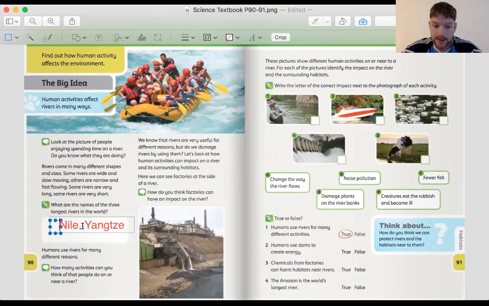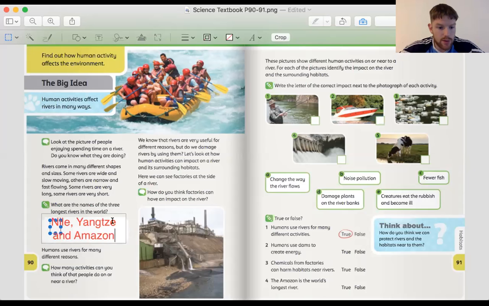So the Nile, the Yangtze, and the one that shares its name with the biggest rainforest in the world in Brazil, beginning with A, the Amazon River. So I'm trying to get rid of that blue. Okay. The Nile, the Yangtze, and the Amazon. They are the three longest rivers in the world.